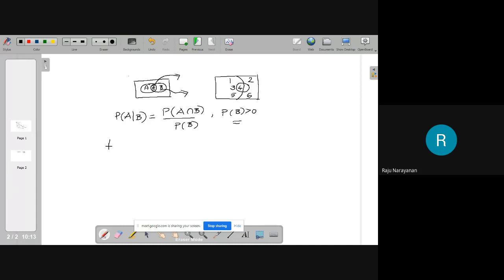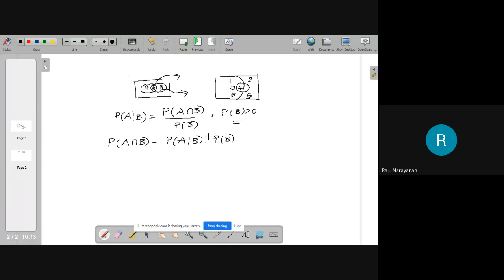From this you are getting one result: the joint occurrence of A and B. What is the probability that A and B happen together? This is probability of A given B into probability of B. Within 10 minutes, I will type this again.